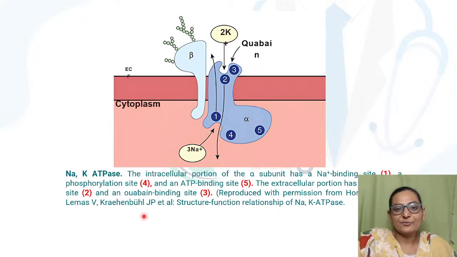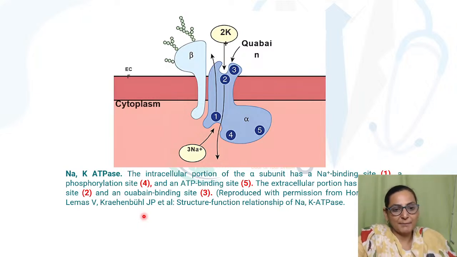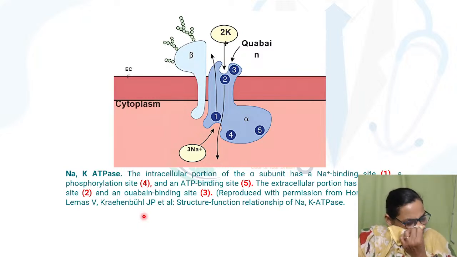Secondary is called secondary because it is not causing a direct hydrolysis of ATP, but it is using a gradient that is being established by the primary transport. Now, the most common example of primary active transport is the sodium potassium pump.